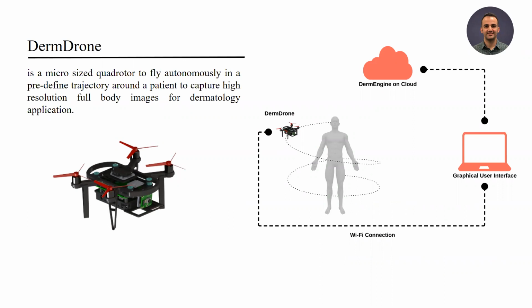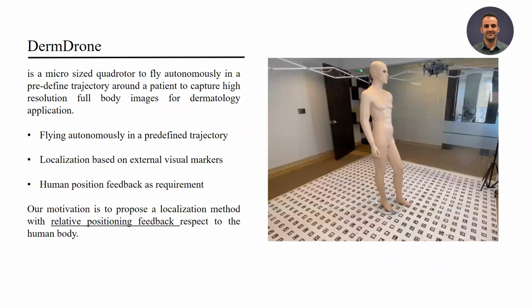for dermatology applications. The localization of the previous version of DermDrone was based on external visual markers, as you can see, customized for it. And we found that human position feedback is a crucial requirement to have safe and reliable navigation around the patient. To address this problem, our motivation in this work is to propose a localization method with relative positioning feedback with respect to the human body.